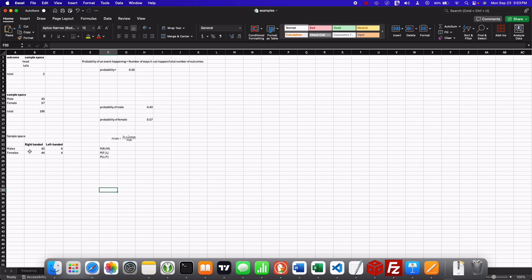We have a sample space of right-handed people and left-handed people, males and females. Now we want to know the probability that the person is right-handed given that the person is a male. That is, I chose one person out of this pool of people, and the person turned out to be a male.